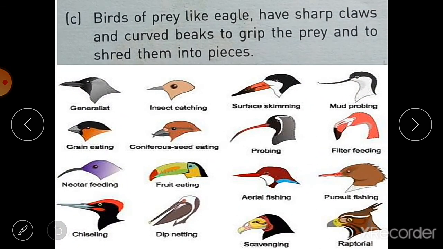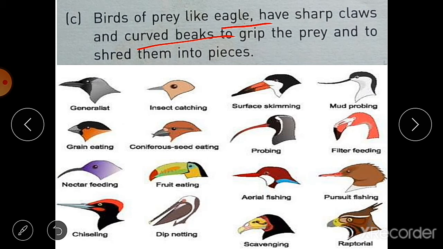Then birds. Birds of prey like eagle have sharp claws and curved beaks to grip the prey and shred them into pieces. In this picture you can see different types of beaks for getting food.